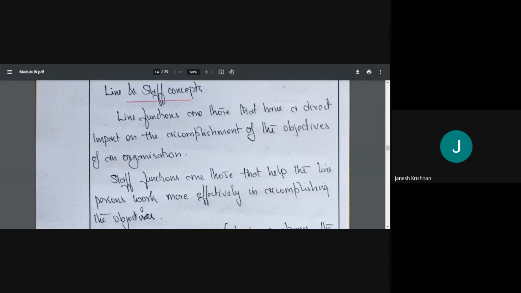So line function, their actions will determine whether we achieve our objective or not. And similarly, staff function will help the people who are in line function to achieve the goal. Staff function helps line function to achieve the goal. Line function achieves goals.